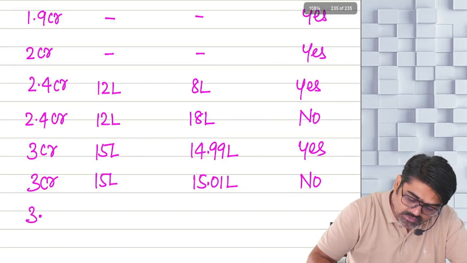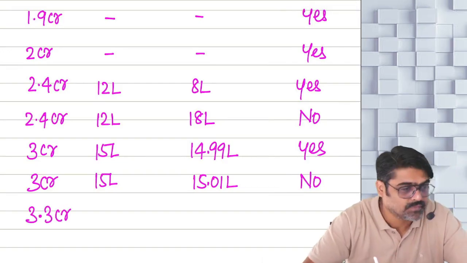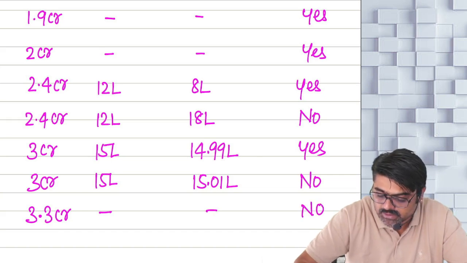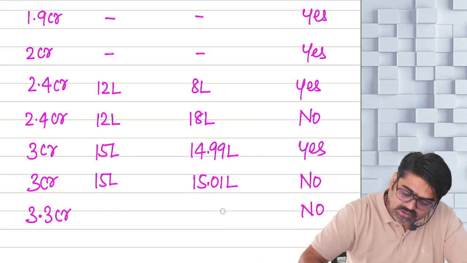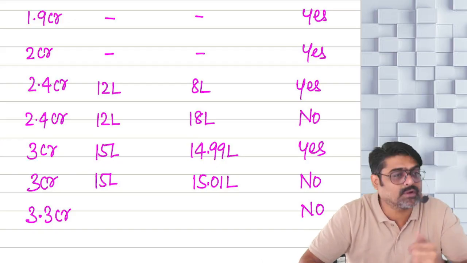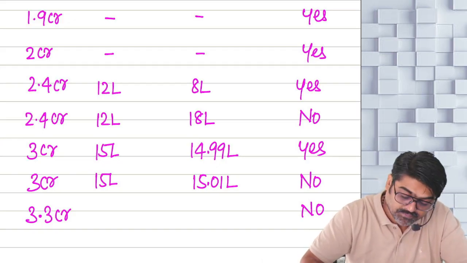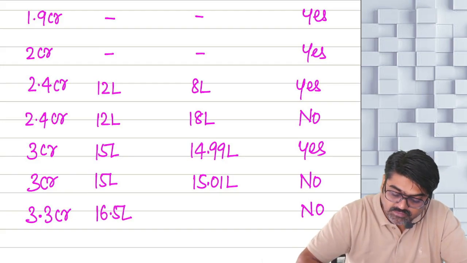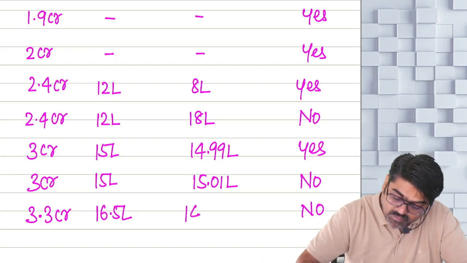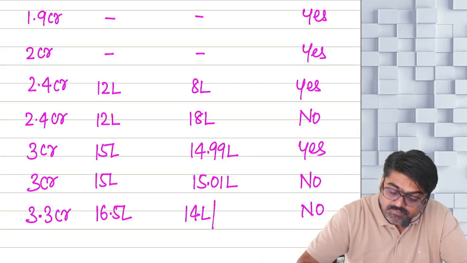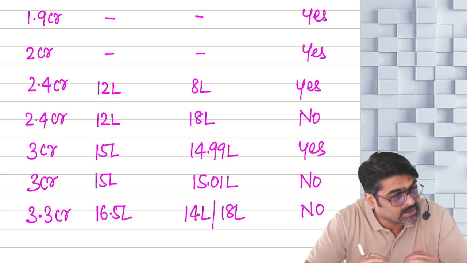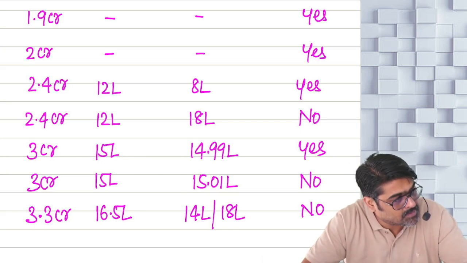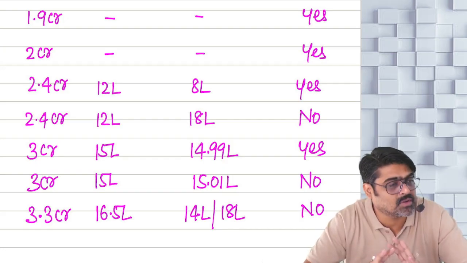And what if your turnover is 3.3 crores? Don't check all these things. You are not eligible only. Understanding? So even if these points are satisfied, meaning 3.3 crore, take 5% of that. 16.5 lakhs. So now whether you have received 14 lakh in cash or you have received 18 lakhs in cash, whether you have received less than or equal to 5% or more than 5%, you are not eligible only because the turnover exceeds.